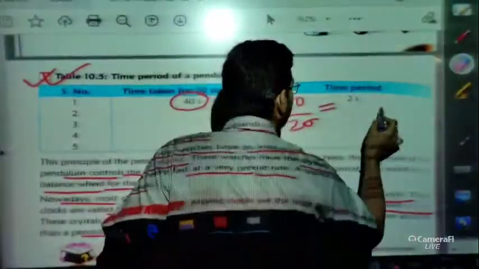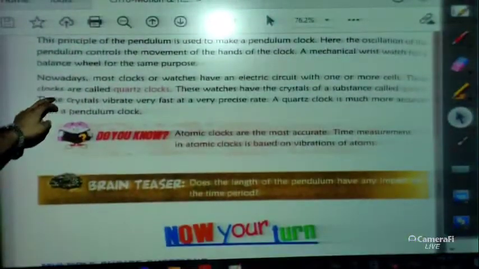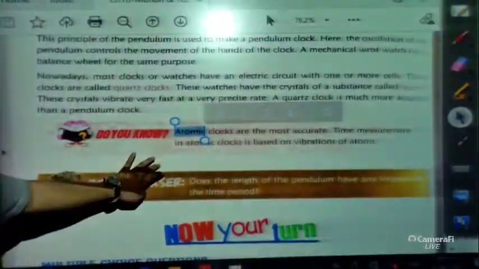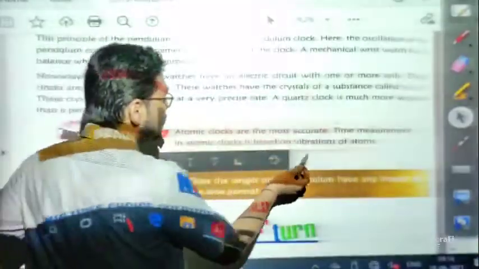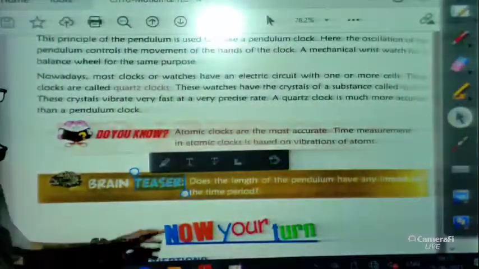So this is the basic thing about measuring time period. Nowadays we use the quartz clock, and one more piece of information is that atomic clocks are the most accurate time measurement, based on the vibration of atoms. This is a higher concept; you will read about atomic particles in higher classes.